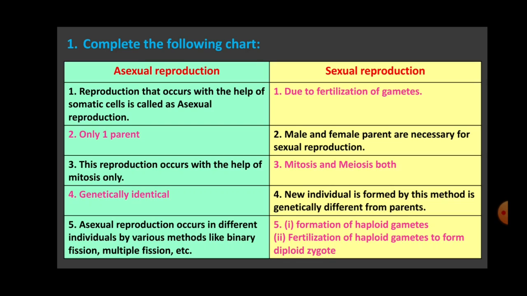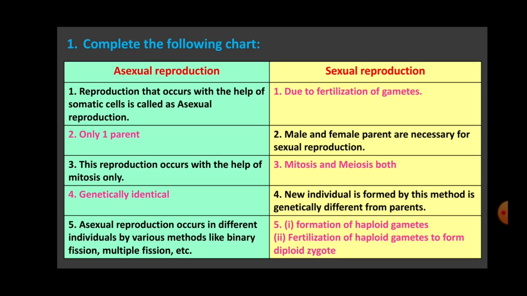That is, two parents are necessary for sexual reproduction. So what is the comparison with this point in asexual? Only one parent, right? So you will write only one parent is necessary for asexual reproduction. I had written only one parent, but you will write the complete sentence. Don't go for shortcuts, students.